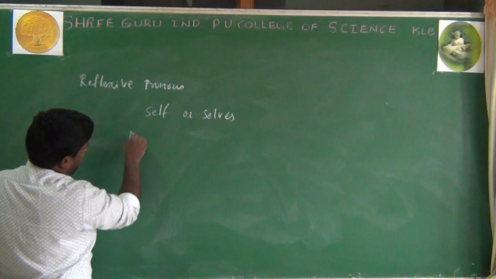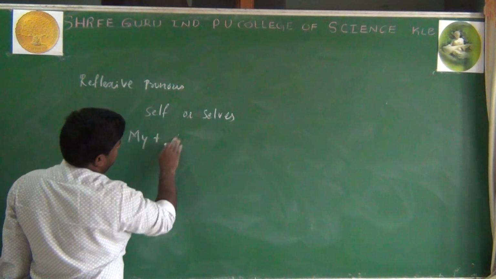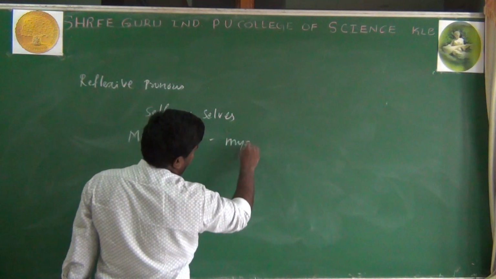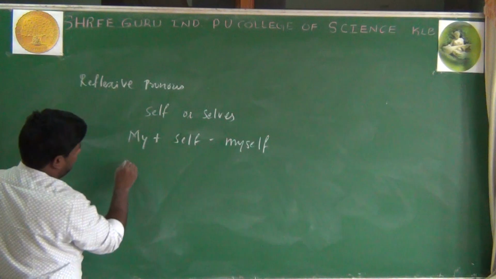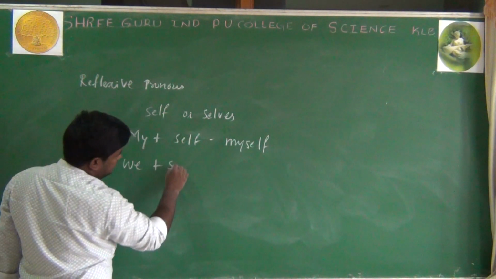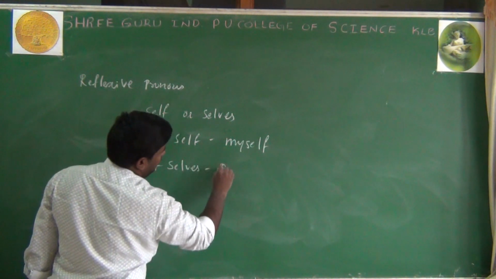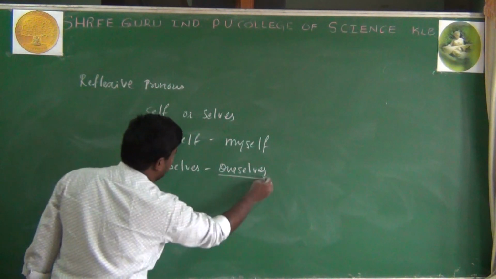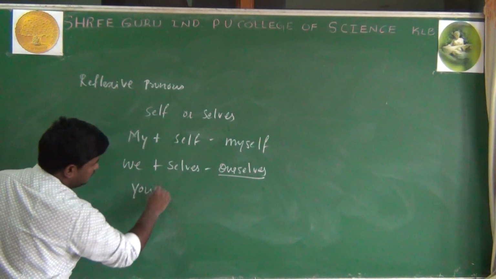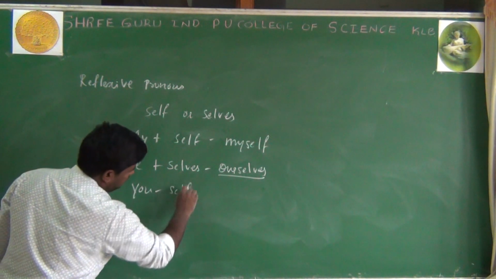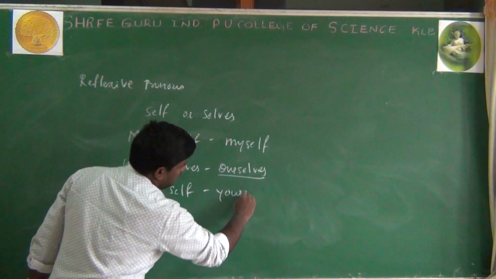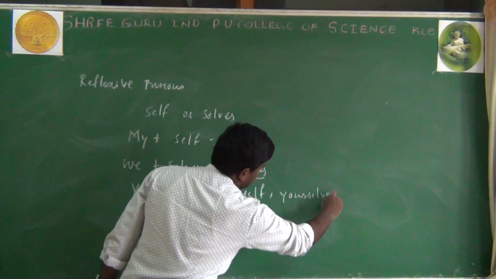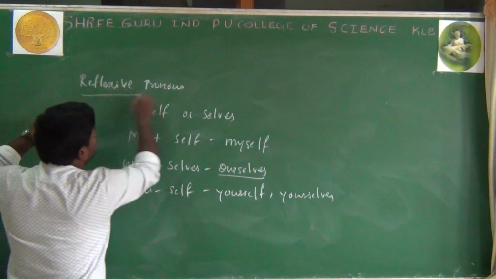For example, my plus self is myself. We plus selves is ourselves, so this is plural here. Same, you plus self is yourself, or yourselves. So these are called reflexive pronouns.